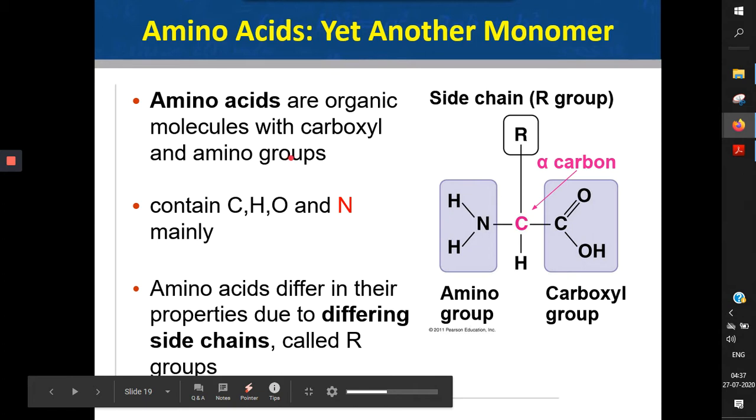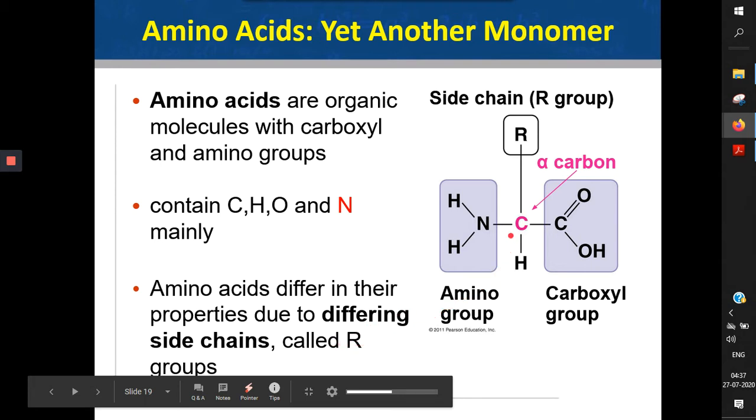So the amino acids are called so because it has an amine group along with a carboxylic acid group. So we say that these are the monomers of proteins. When they join one after the other repetitively, they will form a long chain of protein. And therefore, we say that proteins are made up of carbon, hydrogen, oxygen, and a new addition of element happens here, that is nitrogen, which you can see in the amine group. So amino acids differ in their properties due to differing side chains or the R groups.